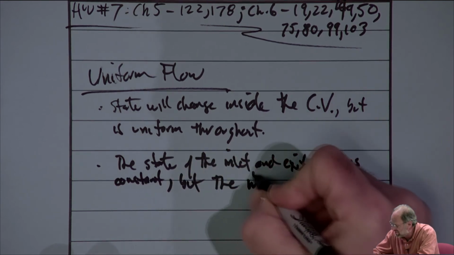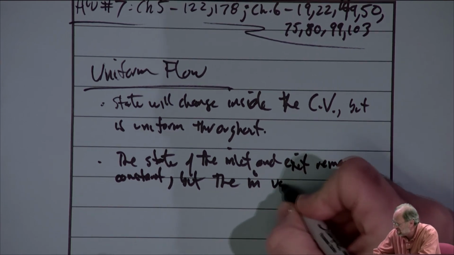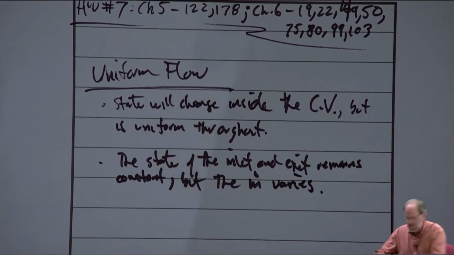But the flow rate, I'll write this as m dot, the mass flow rate, varies. So this is a little bit different than our steady flow problem, and the types of problems that we're going to use this method for are also going to be different.